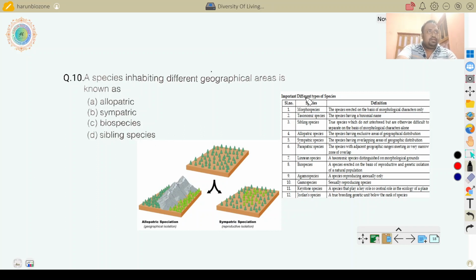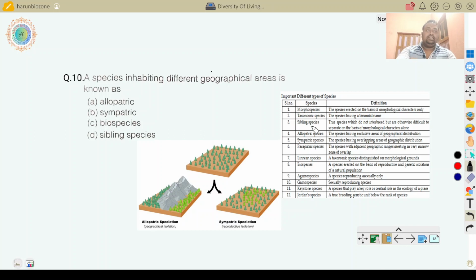Here are some points important for different exams. First, morphospecies means species selected or separated from each other on the basis of morphology. Taxonomic species are species that have binomial nomenclature. Sibling species are two species which do not interbreed but are otherwise difficult to separate on the basis of morphological characters.